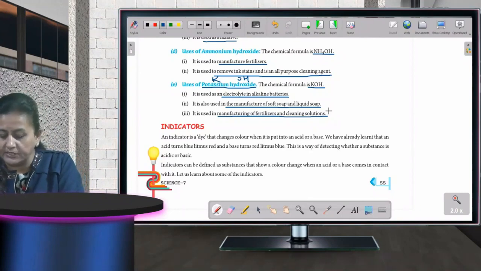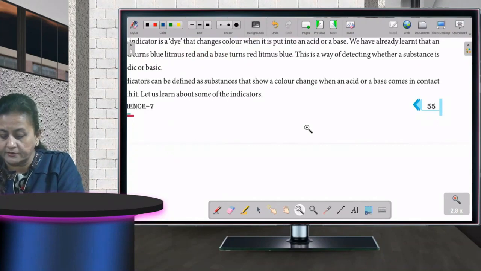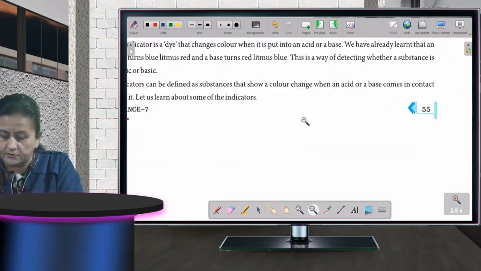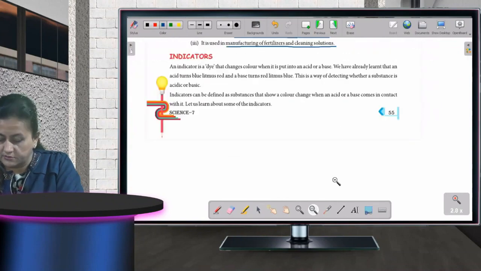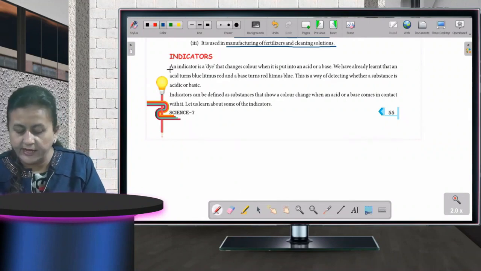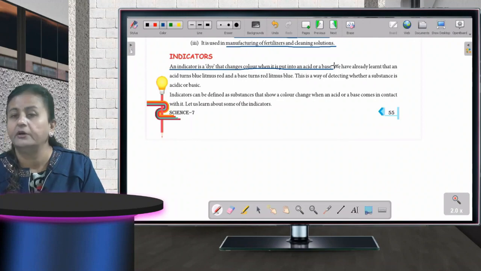The next topic is indicators, as you all can see on your screen. An indicator is a dye that changes color when it is put into an acid or a base.